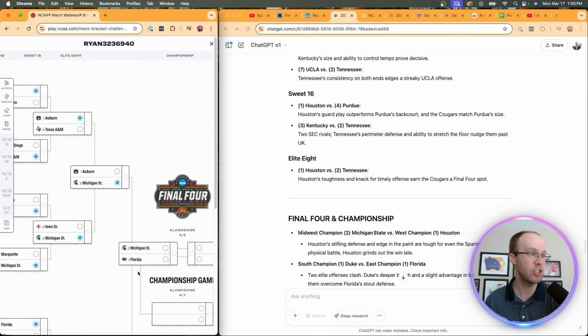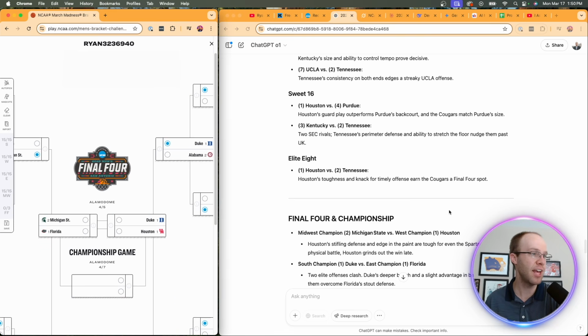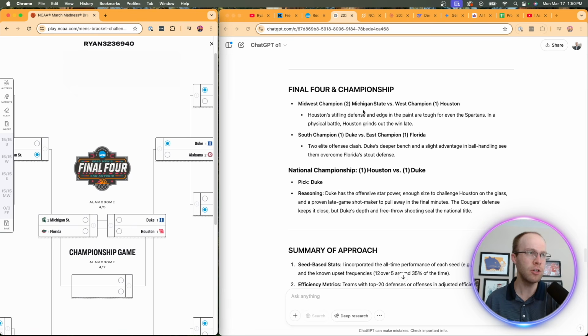We have Michigan State versus Florida, and then Duke versus Houston. So let's look at the Final Four here. Houston's stifling offense in a physical battle. Houston grinds out the late win. So they have, let's see. Well, that's actually wrong. So that's a discrepancy because it's Duke. Duke plays Houston, not Houston playing Michigan State. So this is wrong. So let's just actually go through this.